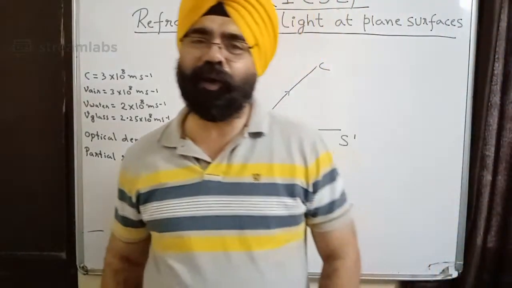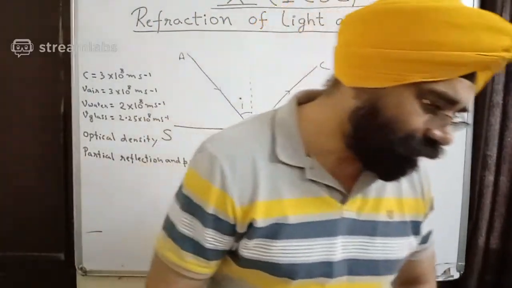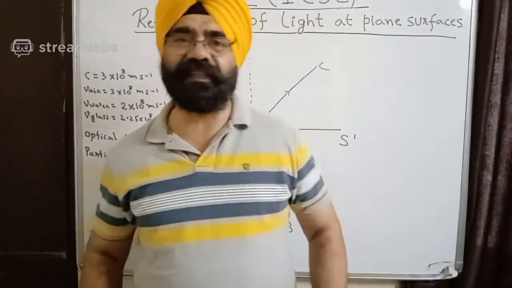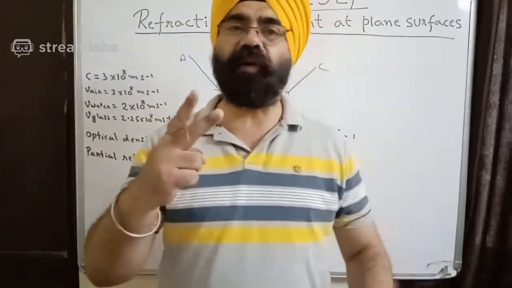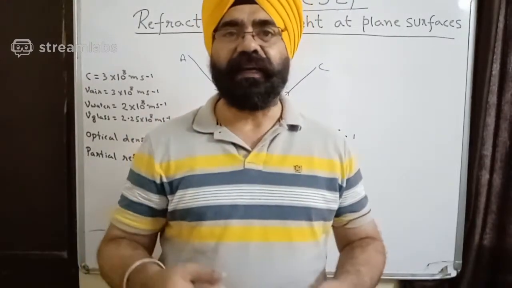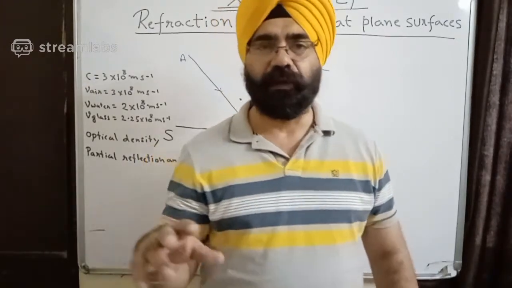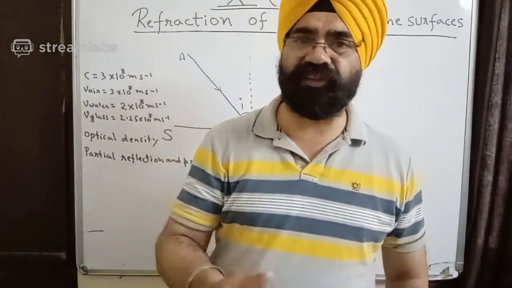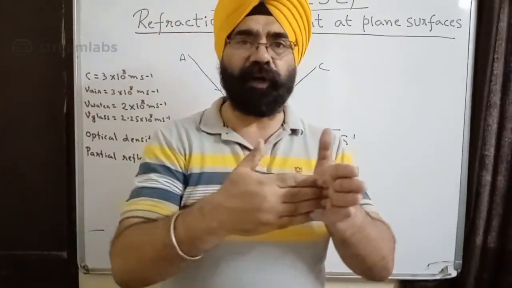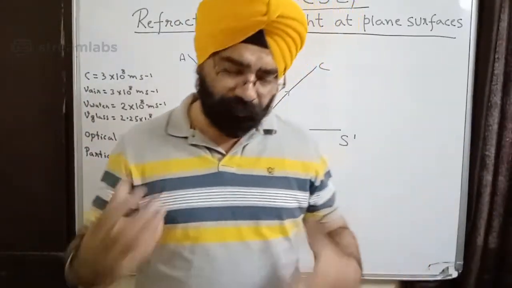No, Shingarika, you have brought refraction. We didn't study refraction in class 9. We studied only reflection. Anushka also says angle of incidence is equal to angle of reflection. The second law which we studied was that the incident ray, the reflected ray, and the normal all lie in the same plane. So those were the two laws of reflection. That was when light is incident on a polished surface, it bounces back into the same medium. That was reflection. Now we're going to do refraction.